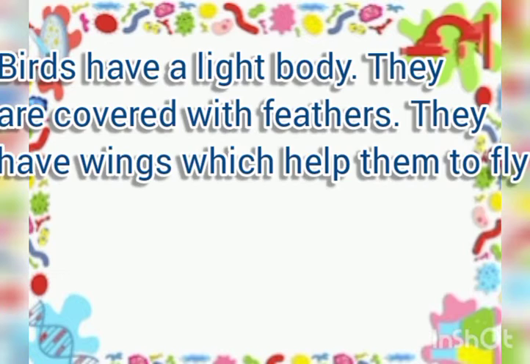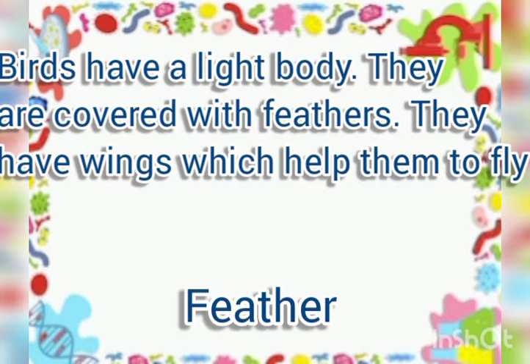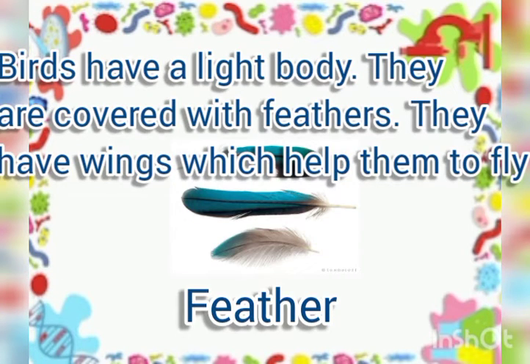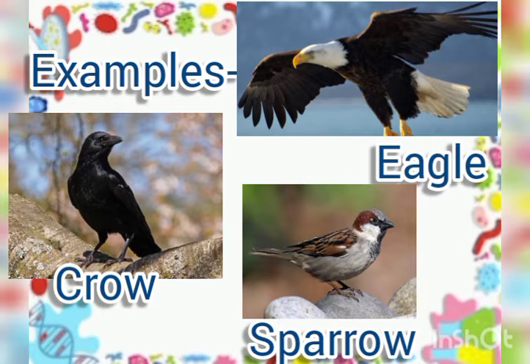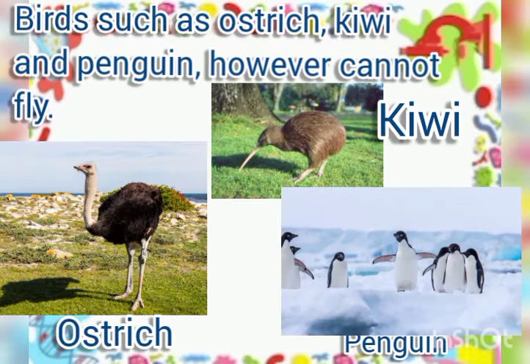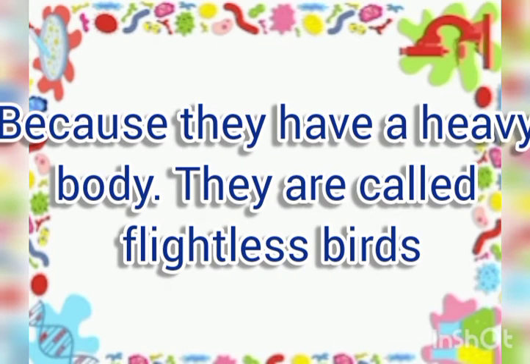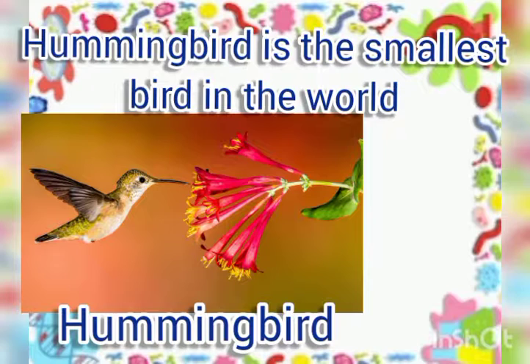Birds. Birds have a light body. They are covered with feathers. They have wings that help them to fly. Example, crow, sparrow, and eagle. Birds such as ostrich, kiwi, and penguin, however, cannot fly because they have a heavy body. They are called flightless birds. And did you know that hummingbird is the smallest bird in the world?